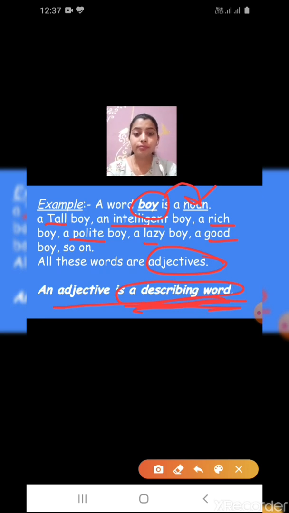Understood? If you want to write an example, you can write: boy, noun. Example: tall boy, rich boy, polite boy, lazy boy, good boy. Underline the words tall, intelligent, rich, polite, lazy, good. Now write down, all these words are adjectives because they are describing something. They are adding meaning to the noun, so these words become adjectives. An adjective is a describing word. Understood?